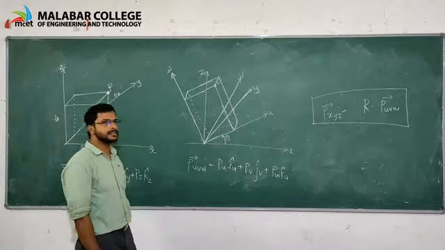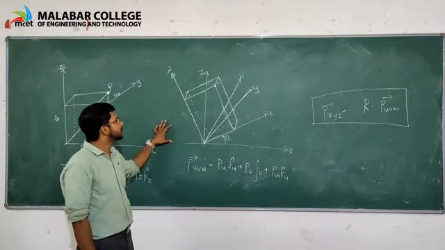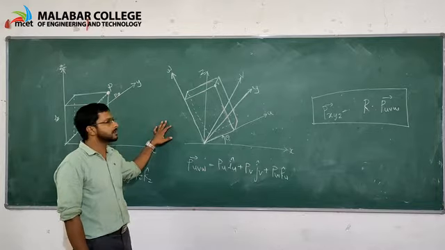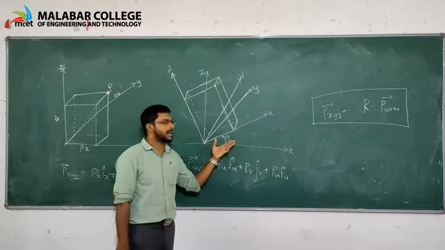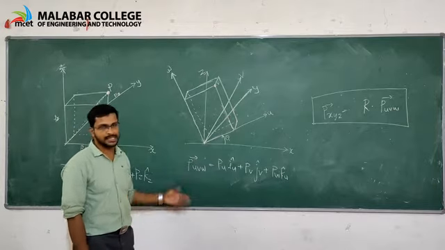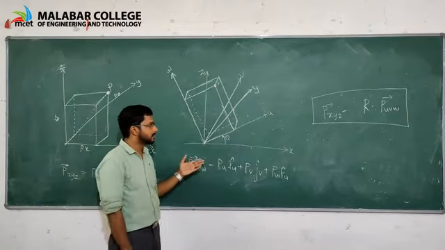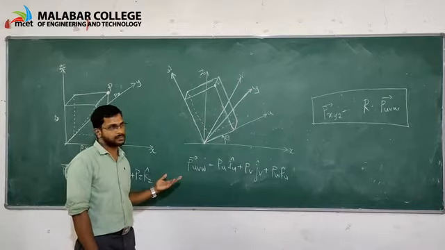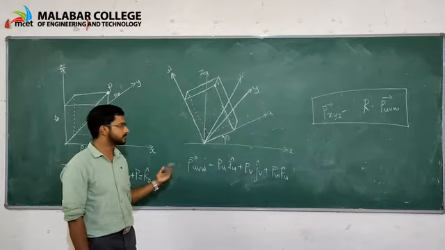Then consider the body gets a rotation by an angle of theta.